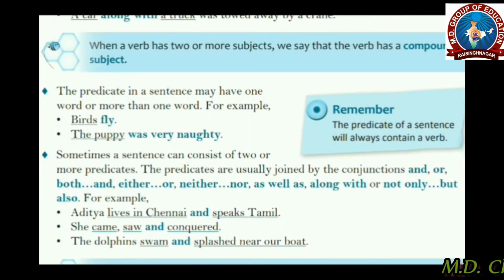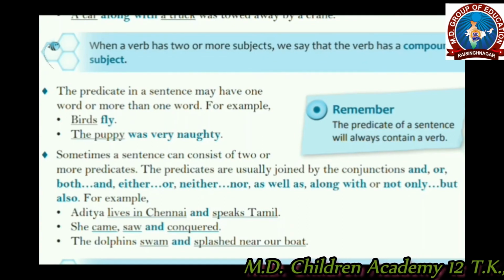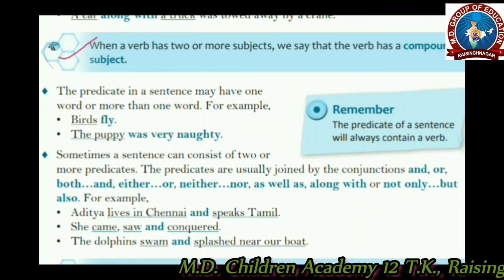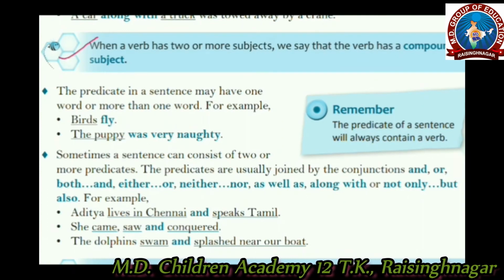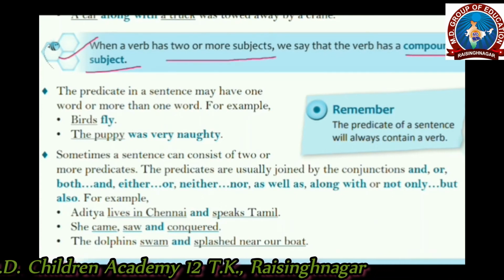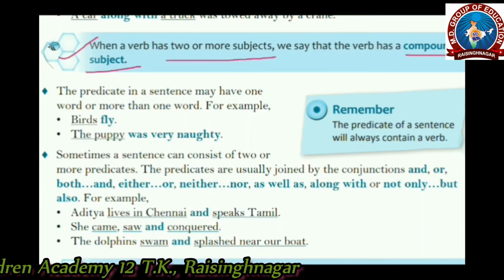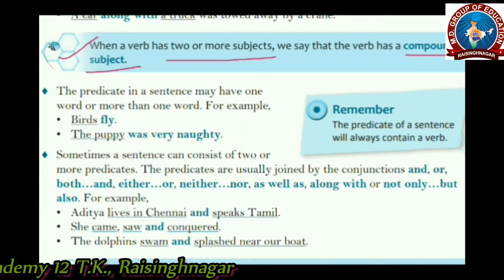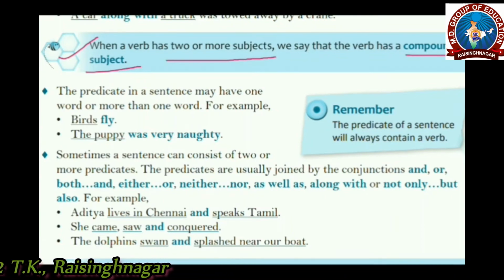Now let's talk about compound predicates. But first let's know the definition of compound subject. Here it is. When a verb has two or more subjects, we say that the verb has a compound subject. Alright. Now let's talk about compound predicate. The predicate in a sentence may have one verb or more than one verb.